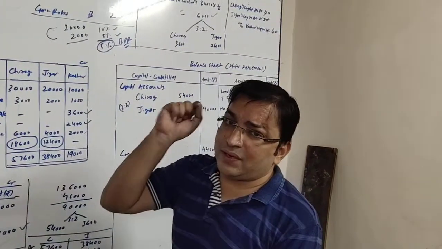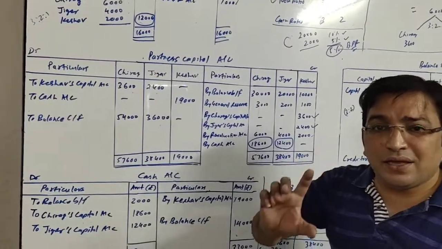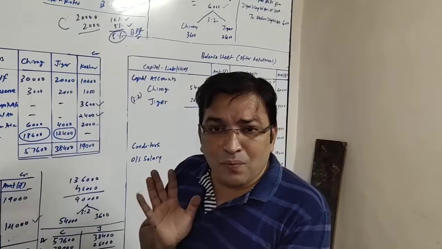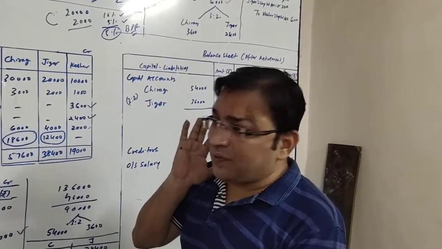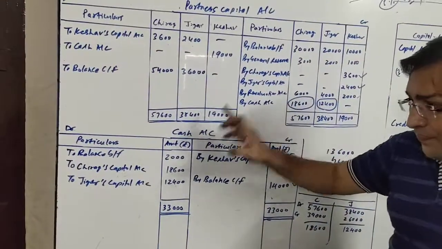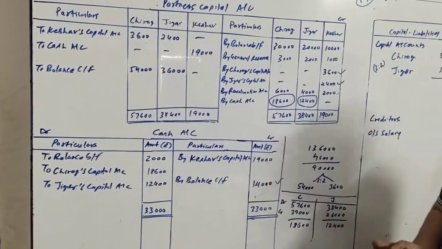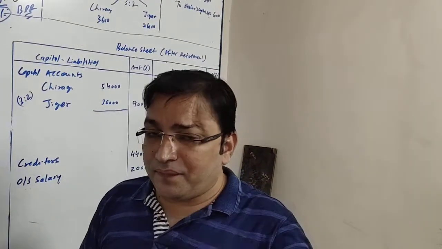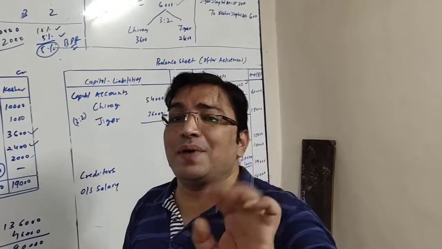Those 31,000 will be brought by Chirag and Jigar in such a way that their capital in the new form is maintained in the new profit and loss sharing ratio. So this is the situation. We have written the closing balance of cash and the payment to the retiring partner in cash. Now, to find the capital of the continuing partners, we will have to close the balance sheet first.